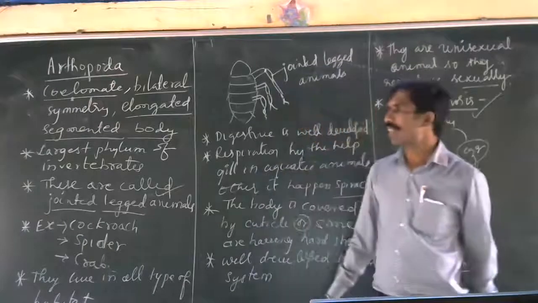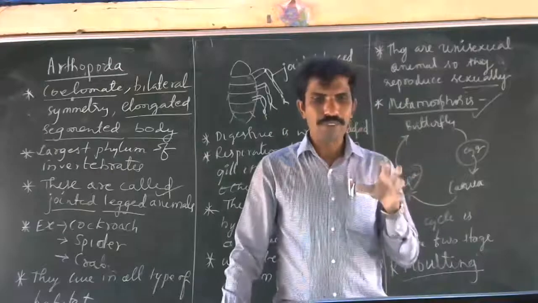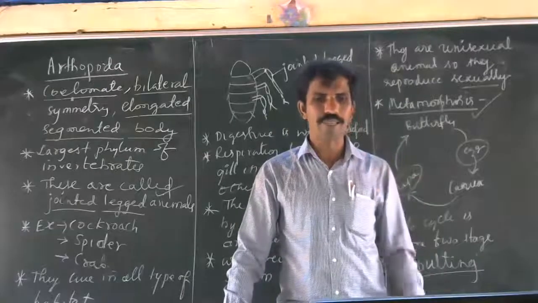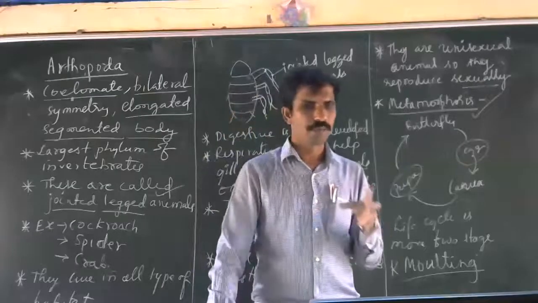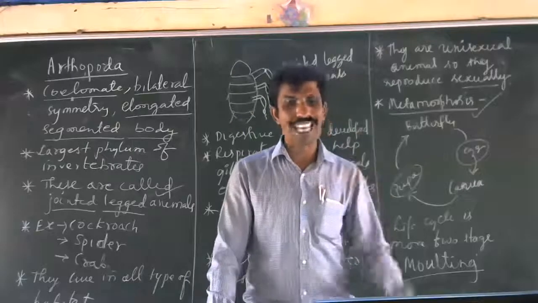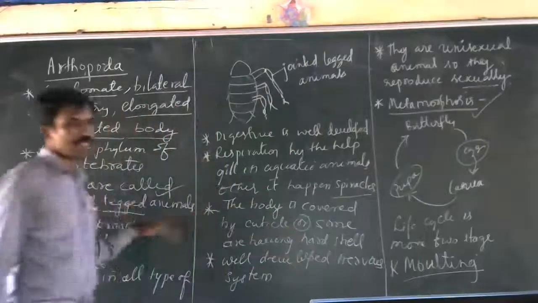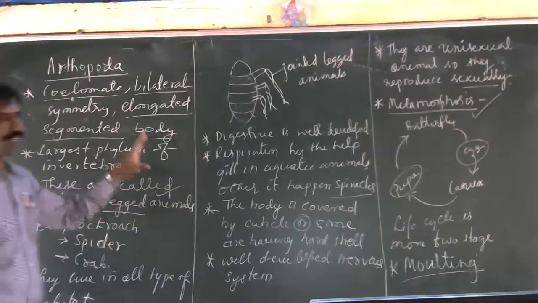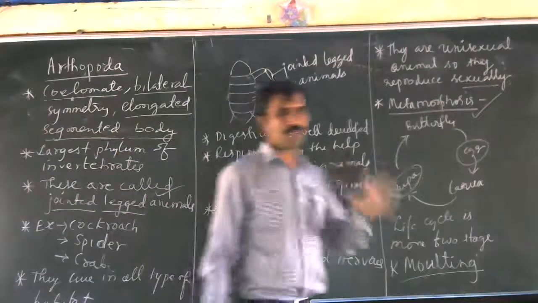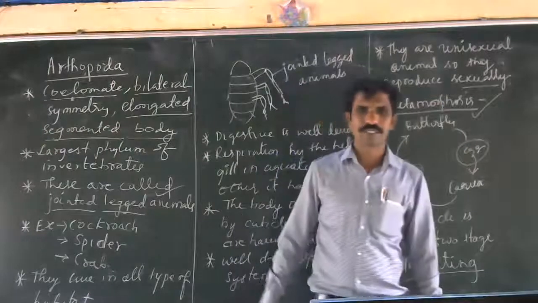One more thing I did not tell you in Annelida. Annelida is the first group of animals in which blood is seen. Earthworm is the first animal which contains RBC. RBC is seen for the first time in the Annelida. Understood? In the earlier group blood is seen too, but RBC will not be there, meaning hemoglobin will be absent in those animals. So the first time RBC was seen is in the Annelida group of animals. Understood?